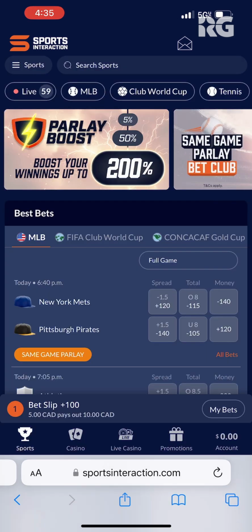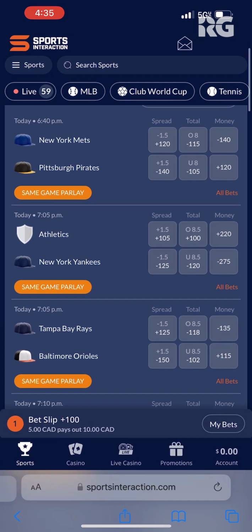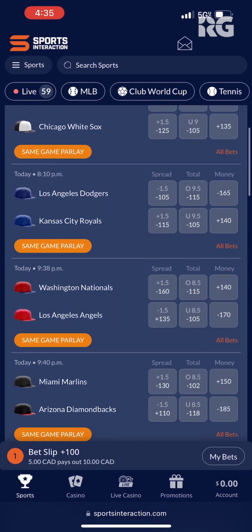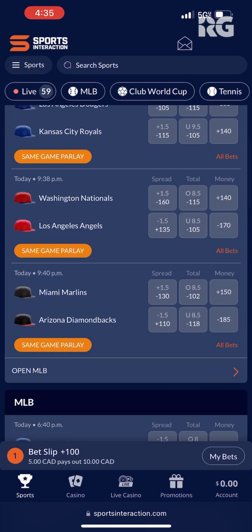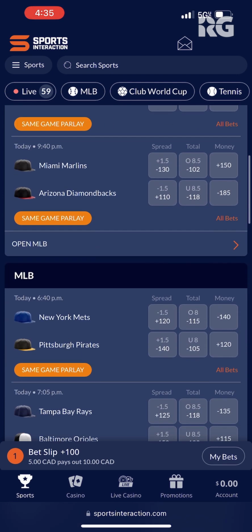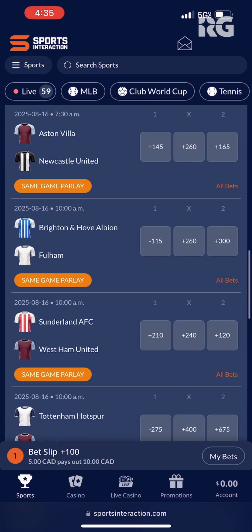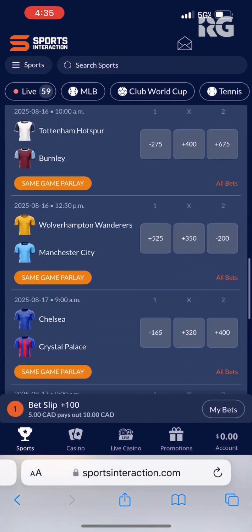Here's our quick take on Sports Interaction for mobile users in Canada. Back at the homepage here, I think it's overall a good experience. Navigating around is very easy. Finding the terms and conditions for the offers is also easy. There are plenty of betting markets to choose from. I love the live chat. There are some great promos, not as many as others, but still what they have is great. I think it's good for a more casual audience. There are great responsible gambling tools. There's really not a whole lot of negatives here. So I would highly recommend checking out Sports Interaction. I think you'll have a great time using this platform.